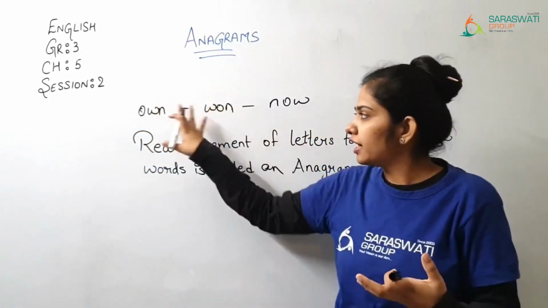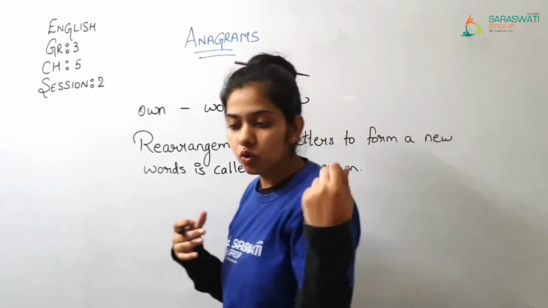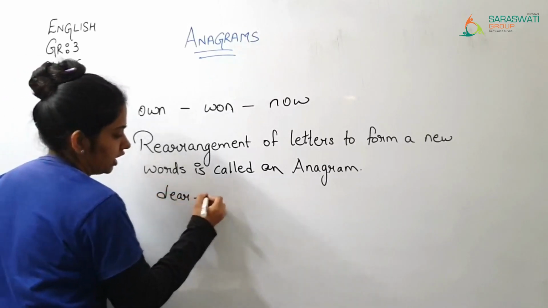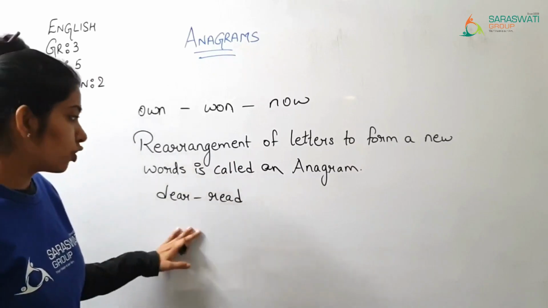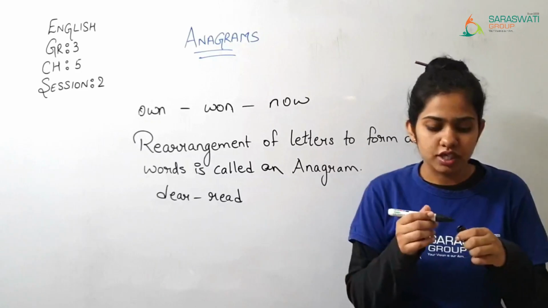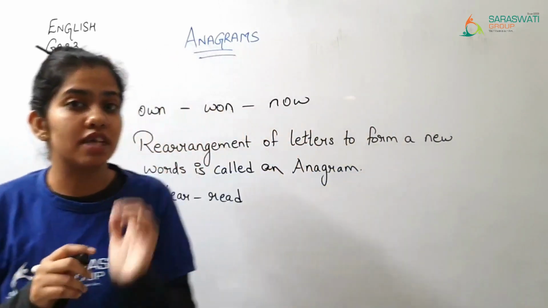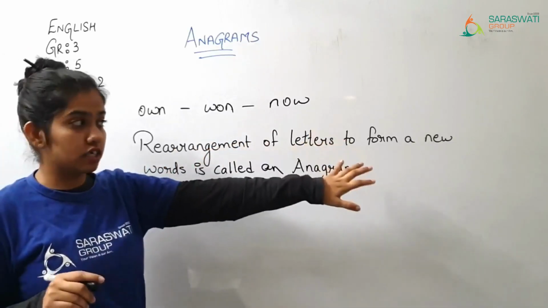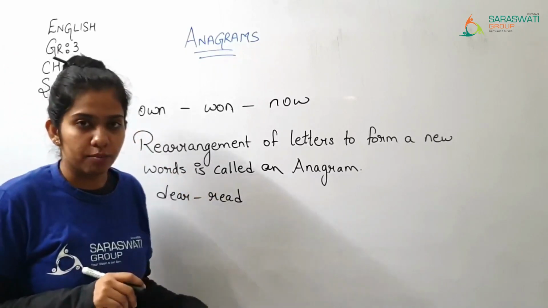By rearranging the letters of the words, we can make many new words. Over here, dear, then read. So you can see how these words are used. So I hope that you have understood what anagrams are. Anagrams are nothing but the rearrangement of letters to form a new word, which is called an anagram.